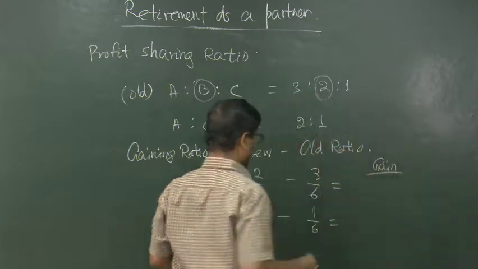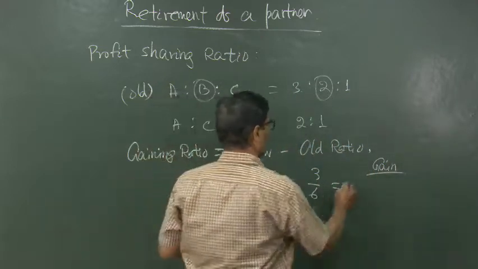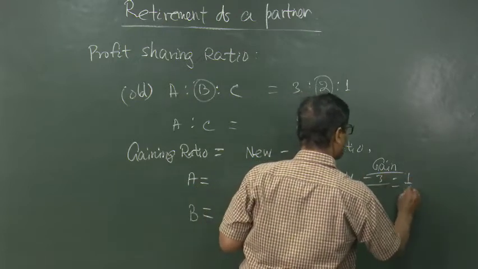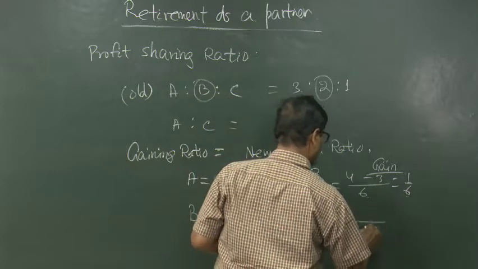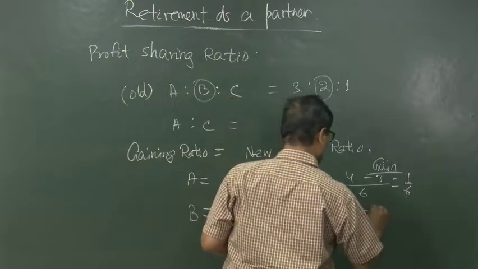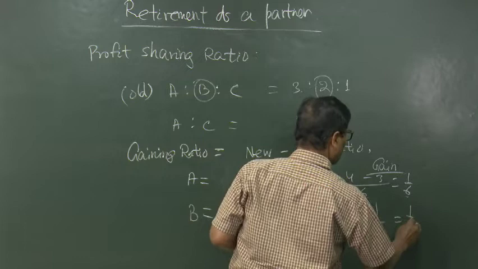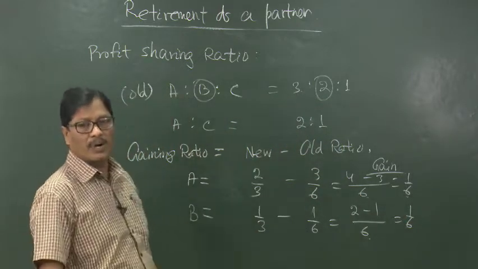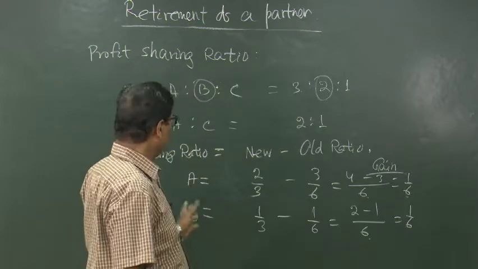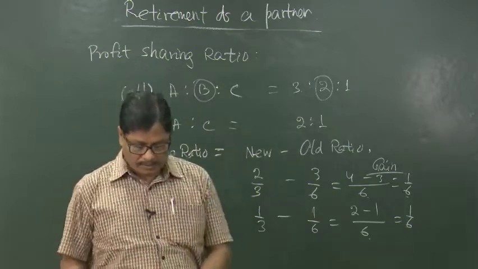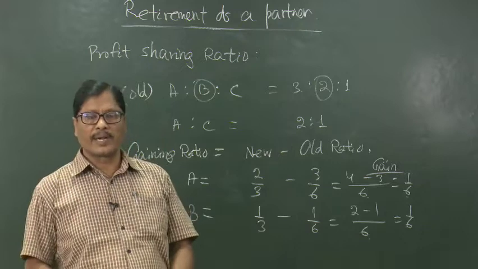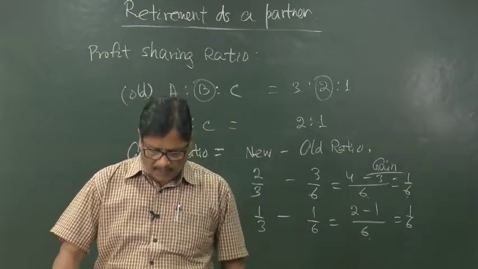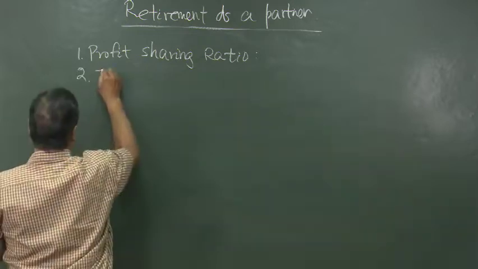Taking 6 as the common denominator, it will be 4 minus 3, that is 1/6, and here it will be 2 minus 1, that is 1/6. That means the gaining ratio is 1/6 to 1/6, or 1:1, or equal gaining ratio. So, in this way we can find out the gaining ratio. That is the only thing we have to know regarding this profit sharing ratio. Then we will come to treatment of goodwill.